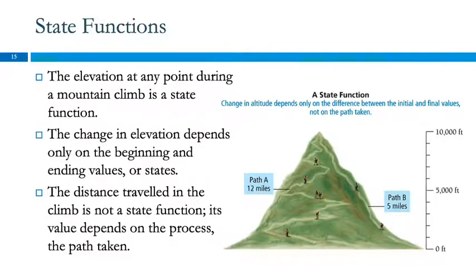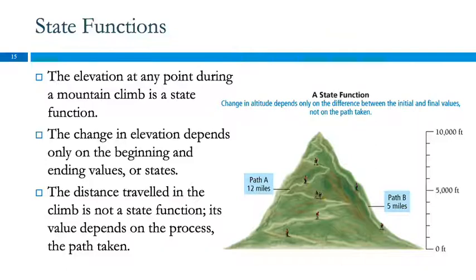So now we have to talk about state functions. We'll use altitude as an example. If we look at the elevation of a person at any point during a climb of this mountain, their elevation is a state function. A state function depends only on the difference between the initial and final values. It does not depend on the path taken.